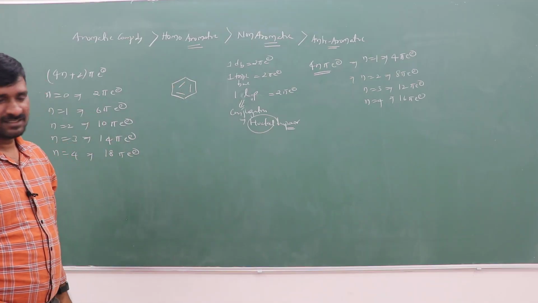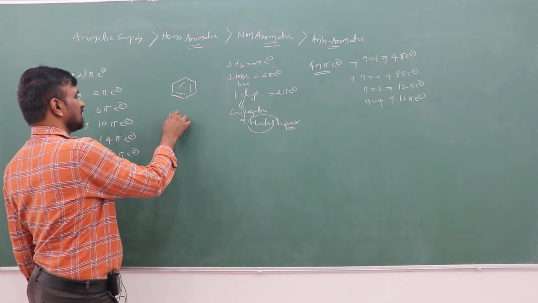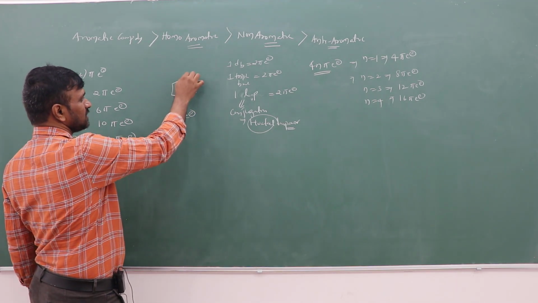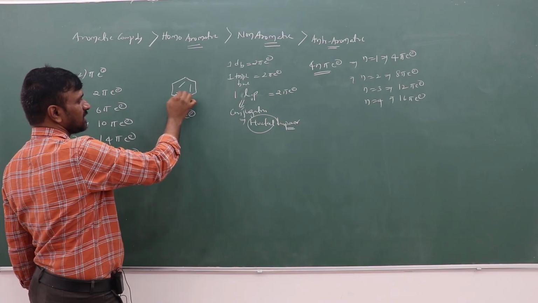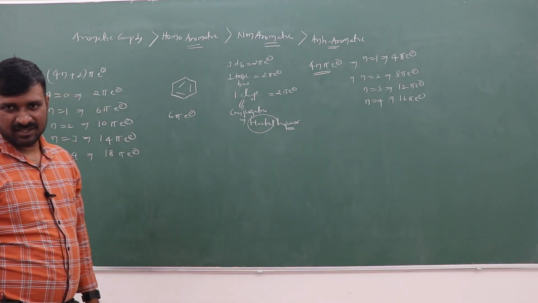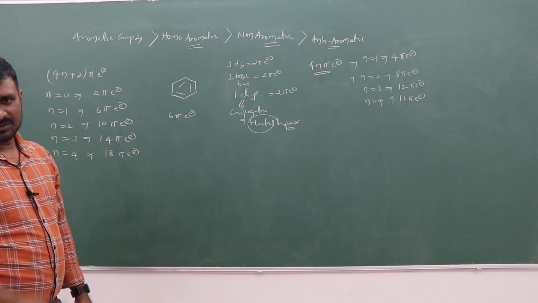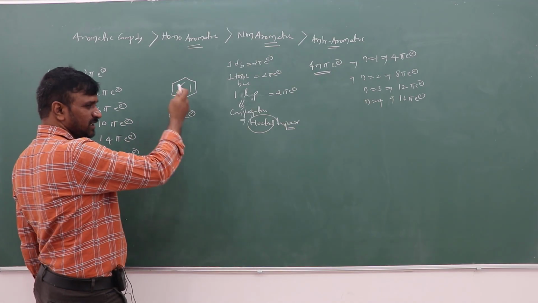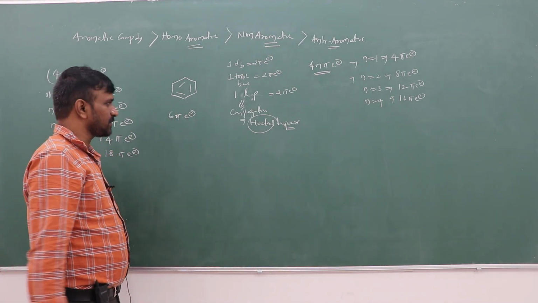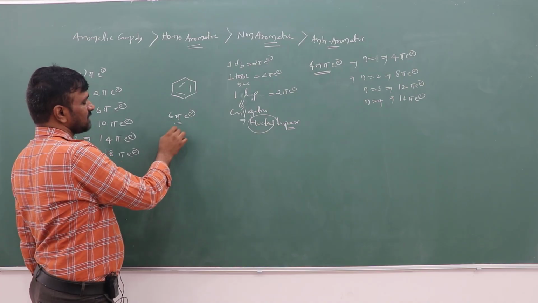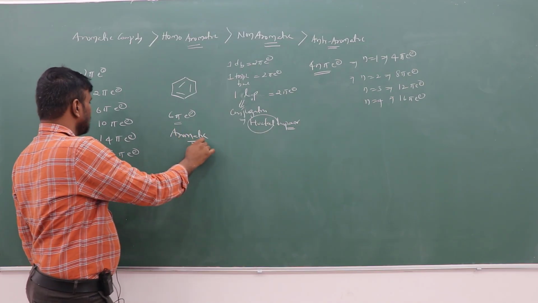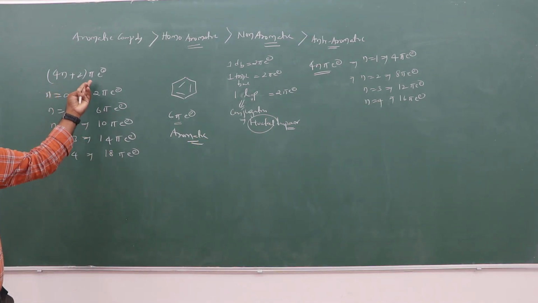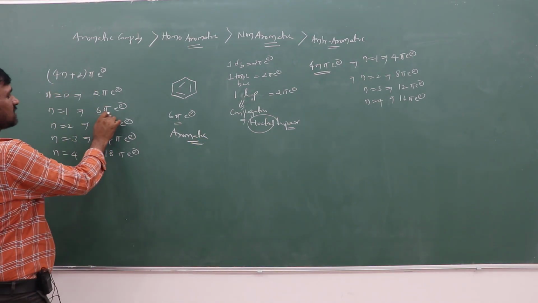How many pi electrons? 6 pi electrons are there. And continuous pi conjugation is there. Every ring atom has to be sp2 hybridized, and planarity of the system is there. So 6 pi electrons are there. This is aromatic. That means the 4n plus 2 pi electron system is followed. This system has 6 pi electrons.